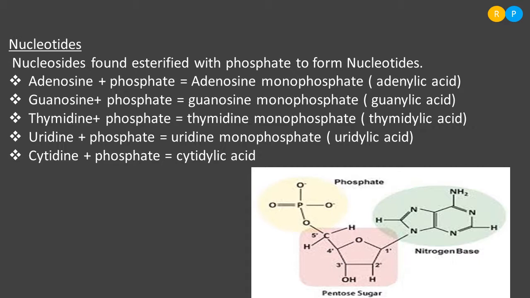So children, here you have to practice the different kinds of nucleotides and nucleosides, because from the CET point of view this concept is very important. They will give the name, it may be adenylic or guanylic. They tell you to identify whether it is a nucleotide or nucleoside. So you should be very clear in this concept, right?